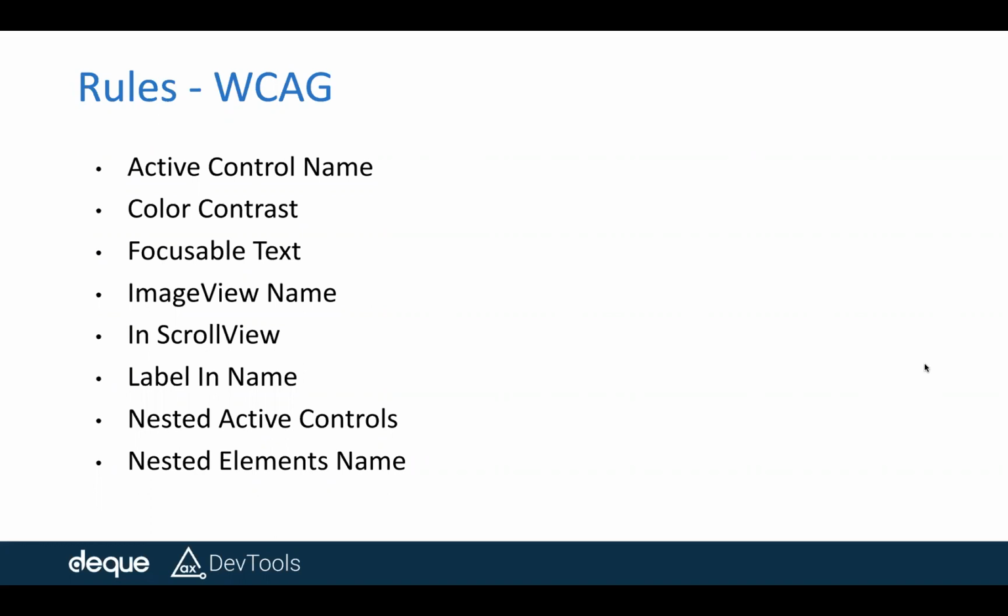Now, the next one, which is very similar, is the image view name. What does the image view name mean? As the word itself says, when you have non-text content like images, and there is no accessibility label around it, then the image is not exposed to the voiceover user. So that is about the image view name. What does the tool do? The tool identifies those kinds of issues where there are images and there is no accessibility label present for those images.